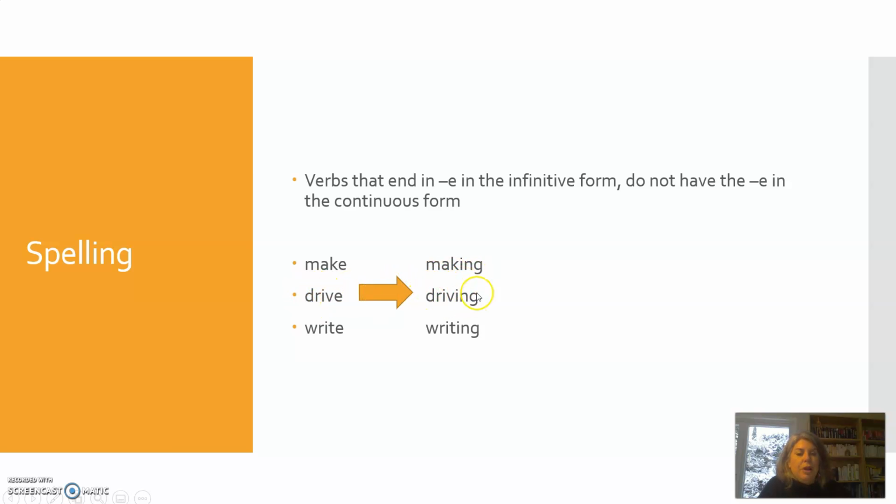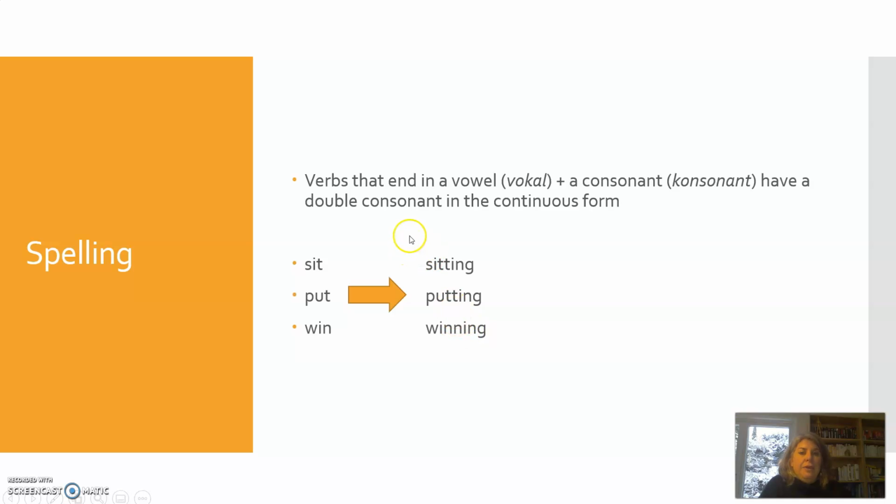Drive becomes driving with no E. Write becomes writing with no E. And then if we have verbs that end in a vowel plus a consonant, they have a double consonant in the continuous form. So here we have sit, it has a vowel and then a consonant. It becomes sitting with two consonants in the continuous form. Put becomes putting. Win becomes winning with double consonant. Okay.